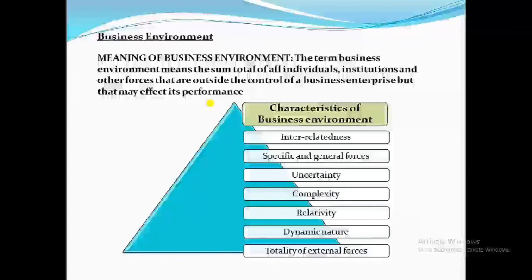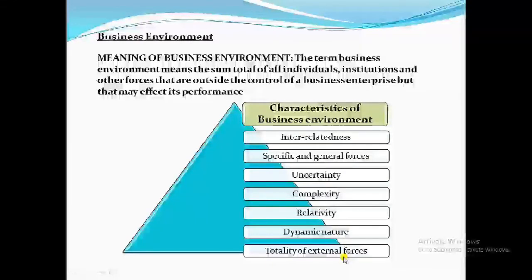So now let's see what are the characteristics of business environment. And student, as you know, I emphasise more on learning these keywords. So I made one shortcut to learn these keywords: interrelatedness, specific and general forces, uncertainty, complexity, relativity, dynamic nature, totality of external forces.